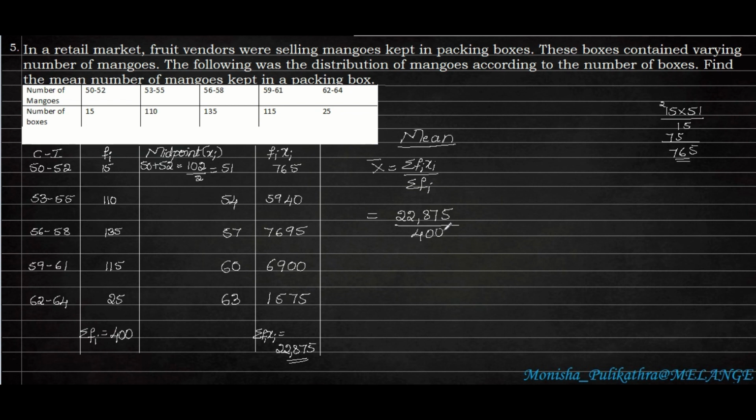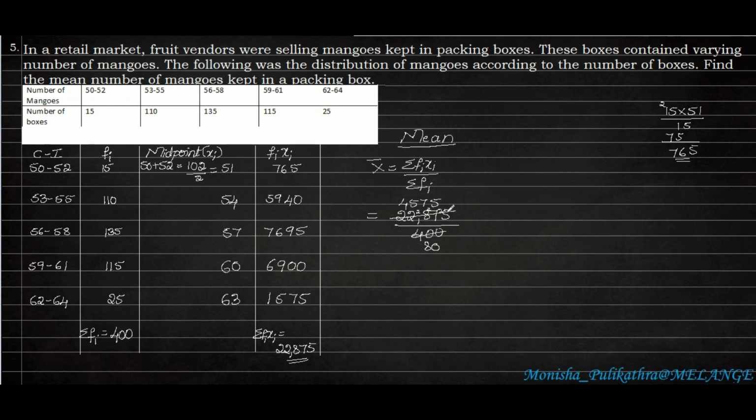First I will divide by 5. Here 5 eights are 40, so 5 8s are 400. 5 fours are 20, 2 carry. 5 fives are 25, 3 carry. 5 sevens are 35, 2 carry. And 5 fives are 25.